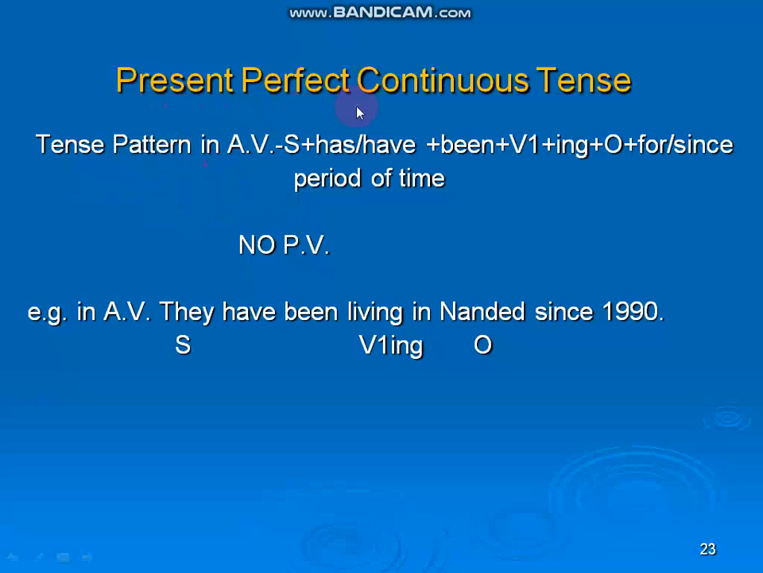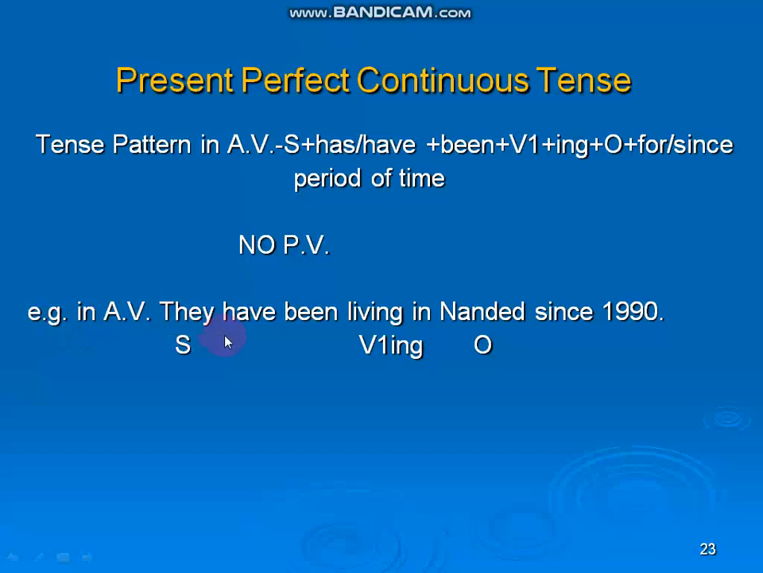Present perfect continuous tense. Tense pattern in active voice: Subject plus has/have plus been plus V1 plus ing plus object plus for/since period of time. That means the action is happening. It is nothing but perfect continuous tense. चालू पूर्ण वर्तमान काळ. There is no passive voice construction in present perfect continuous tense. Only an example is given here.